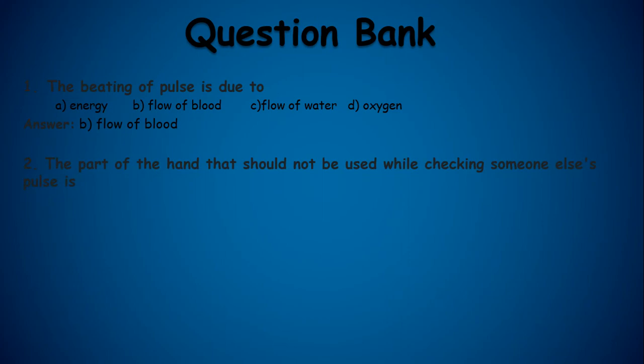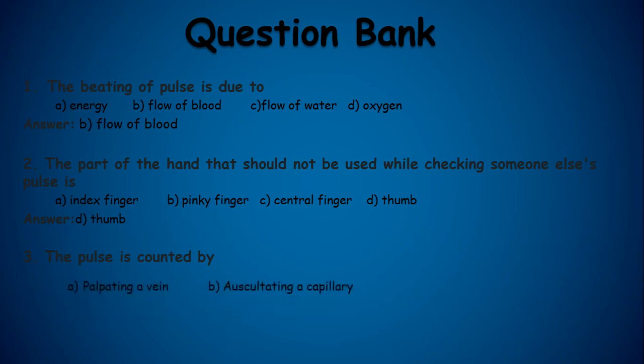Next question, the part of the hand that should not be used while checking someone else's pulse is option A is index finger, B is pinky finger, C is central finger and D is thumb. Option is D, thumb.